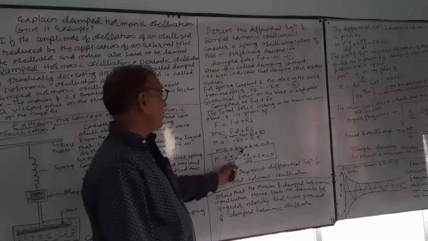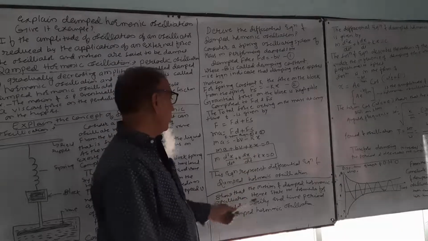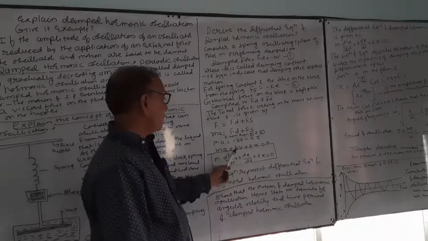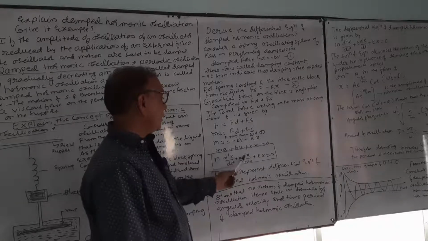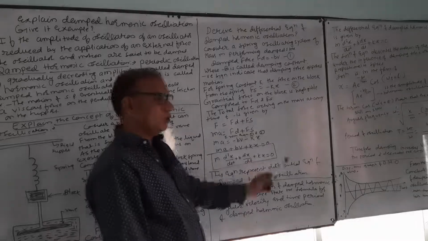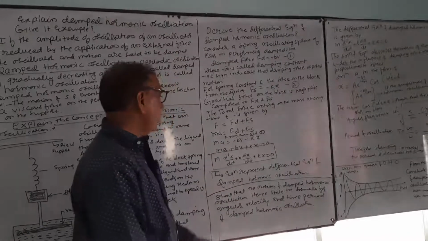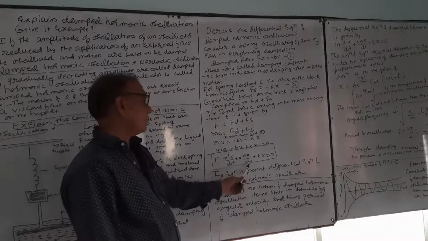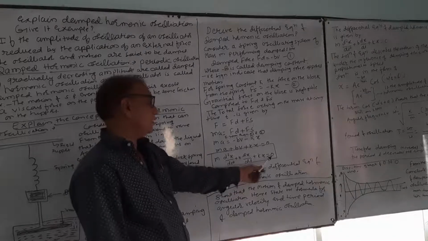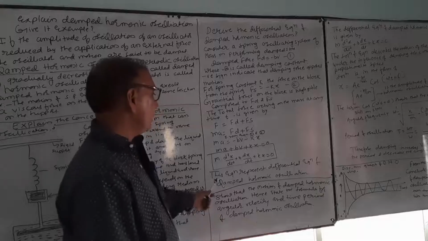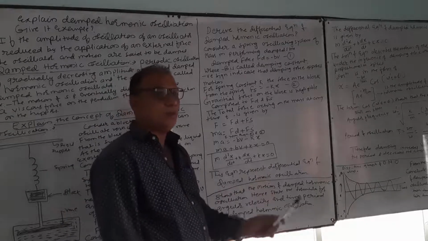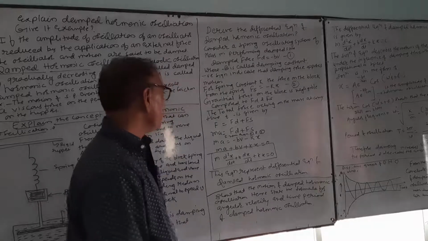Finally, ma plus bv plus kx is equal to 0. Therefore, m into a, which means d square x by dt square, plus b into v, which is dx by dt, plus kx is equal to 0. This equation represents the differential equation of damped simple harmonic motion.